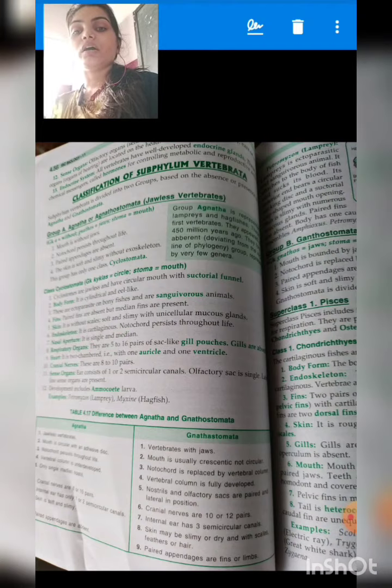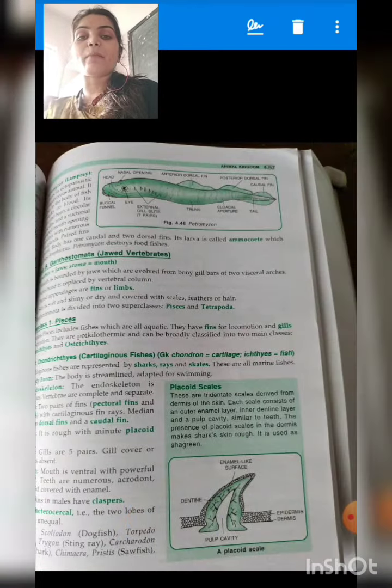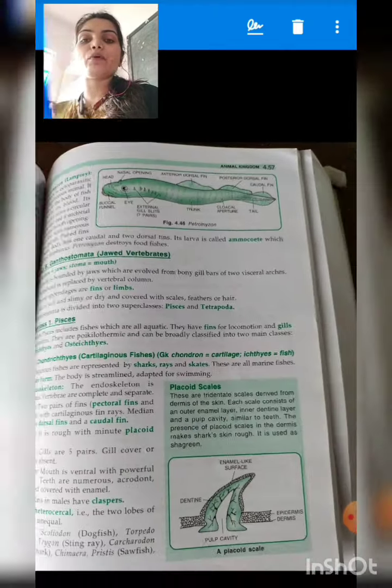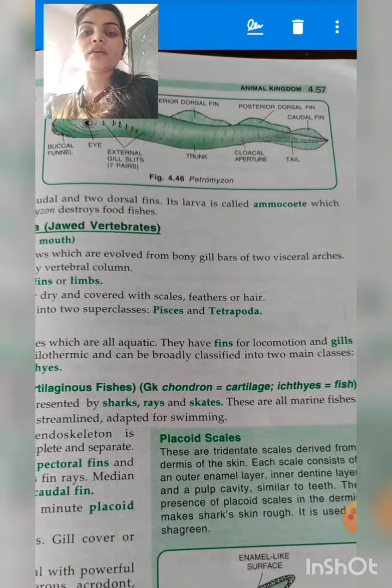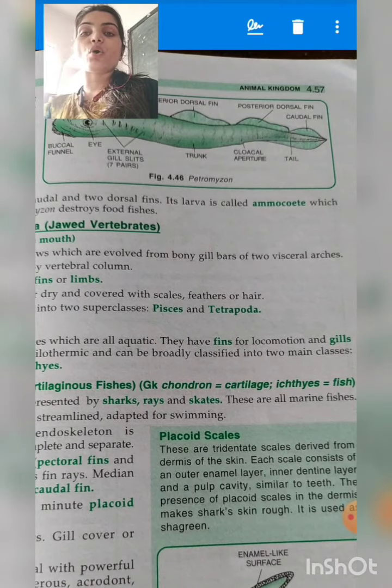Okay. Now you can see, students, the examples of Vertebrata. Inside the subphylum Vertebrata also we are going to study lots of things, because it is a very important subphylum of phylum Chordata. When you see the subphylum Vertebrata, you are going to see several classes inside it. The very first class is Cyclostomata. Here is the example of Cyclostomata, students, you can see. Petromyzon belongs to the class Cyclostomata.